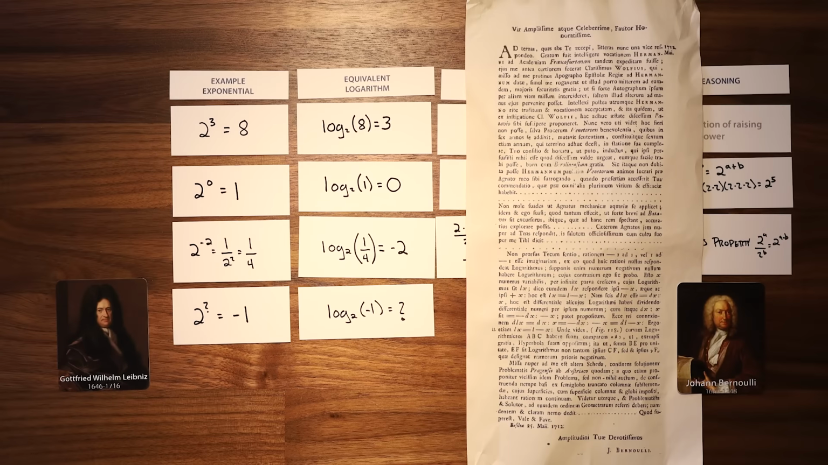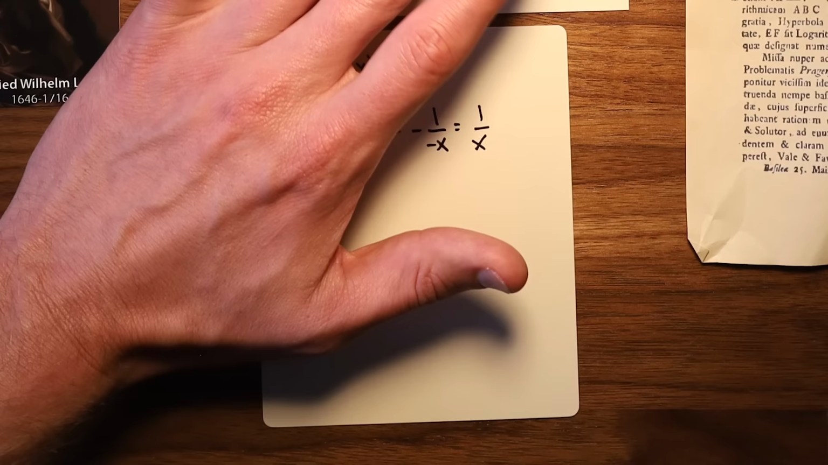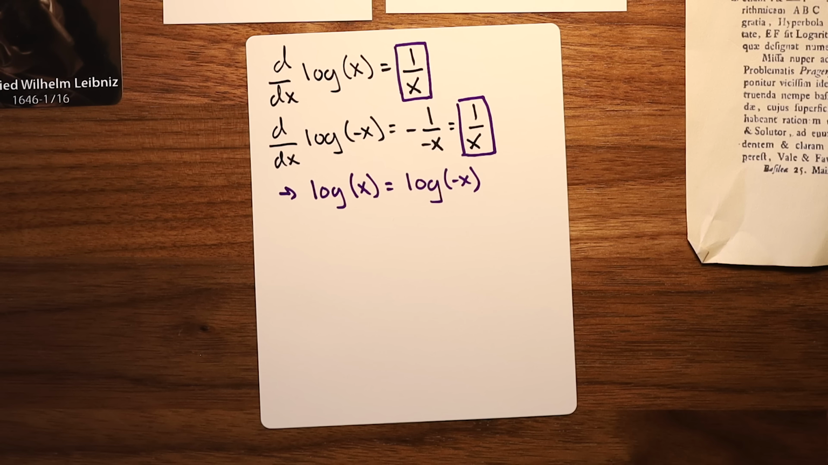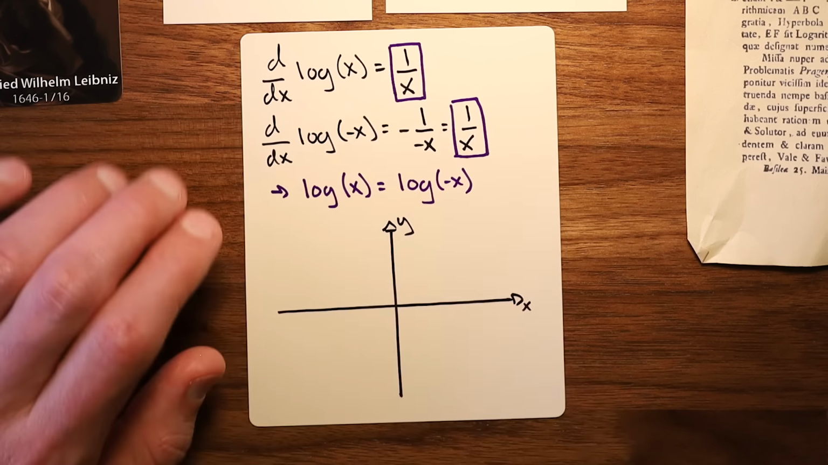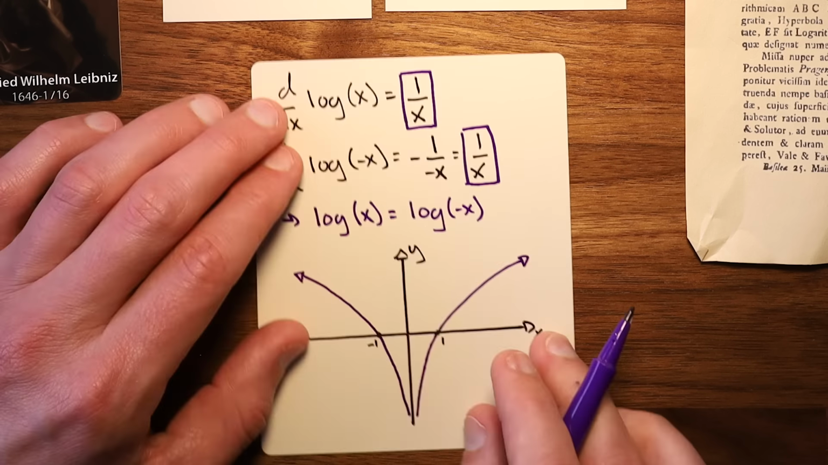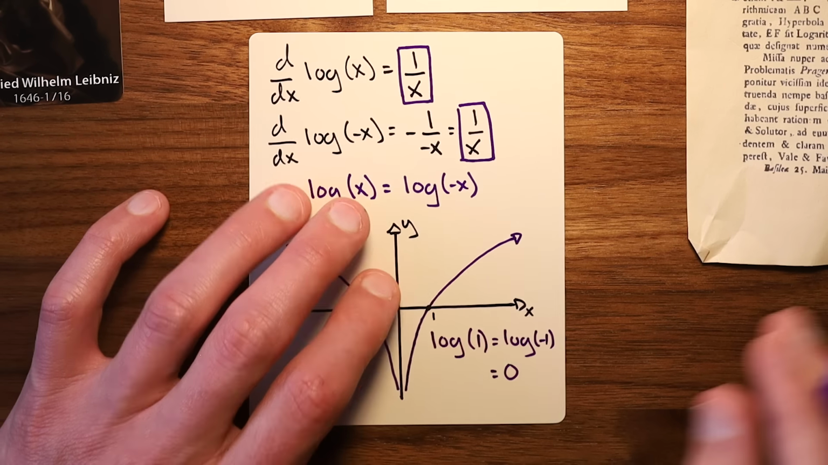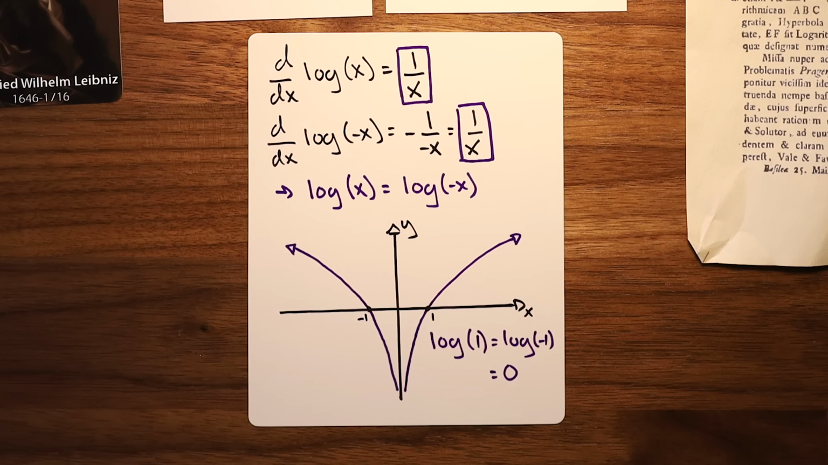In a response letter a few weeks later, Bernoulli flatly rejects Leibniz's claim. Bernoulli argues that since the derivatives of log x and log of negative x both evaluate to 1 over x, log of x and log of negative x are equal. This would mean that the log function wasn't just one curve, but actually had a positive and negative branch that are symmetric across the y-axis. And the log of -1 just equals the log of 1, so 0.